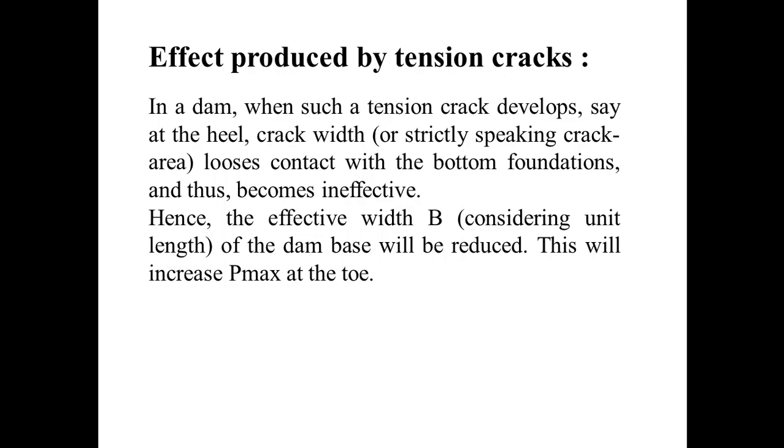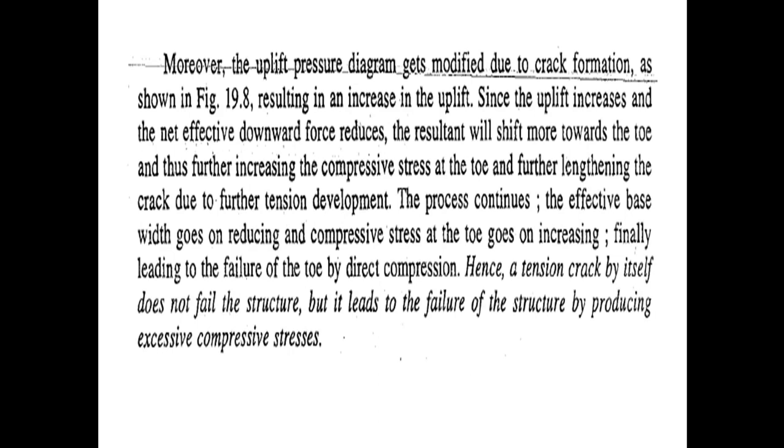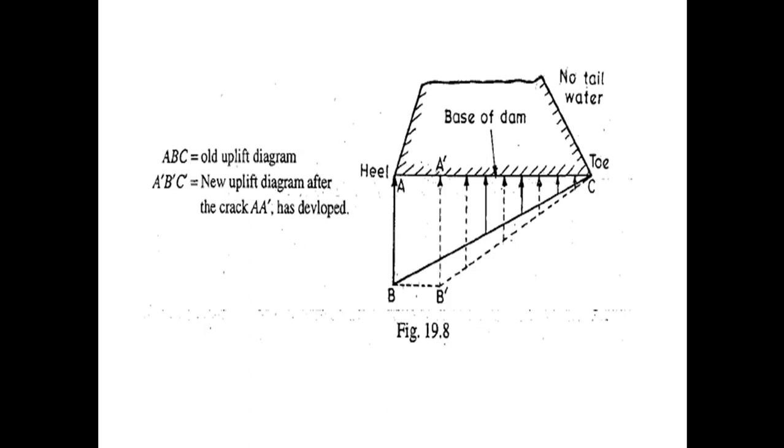The effect produced by a tension crack in a dam: when such a tension crack develops, say at the heel, the crack's width, or strictly speaking the crack area, loses contact with the bottom foundation and thus becomes ineffective. Hence the effective weight, considering unit length of the dam base, will be reduced. As a result, this will increase Pmax at the toe. Moreover, the uplift pressure diagram gets modified due to crack formation, as shown in figure 19.8.